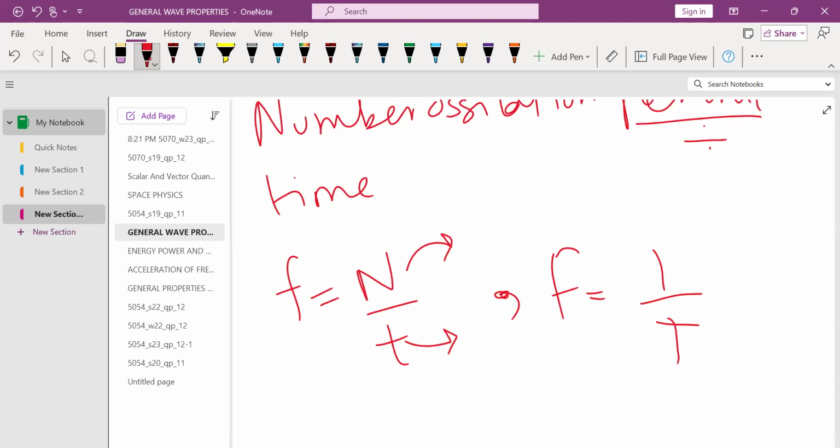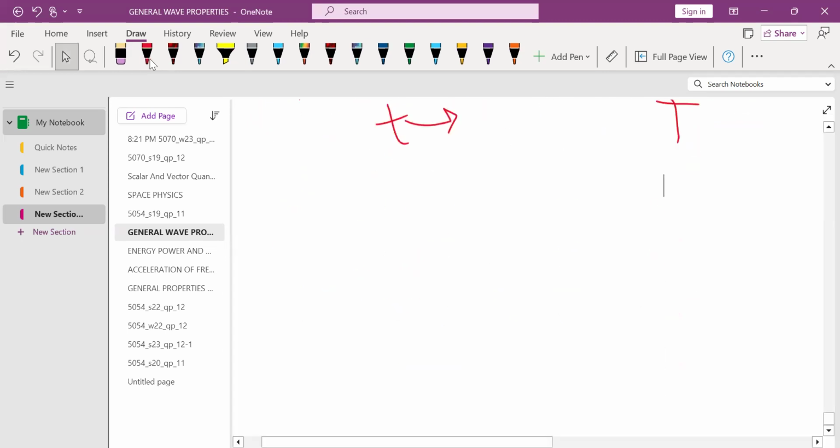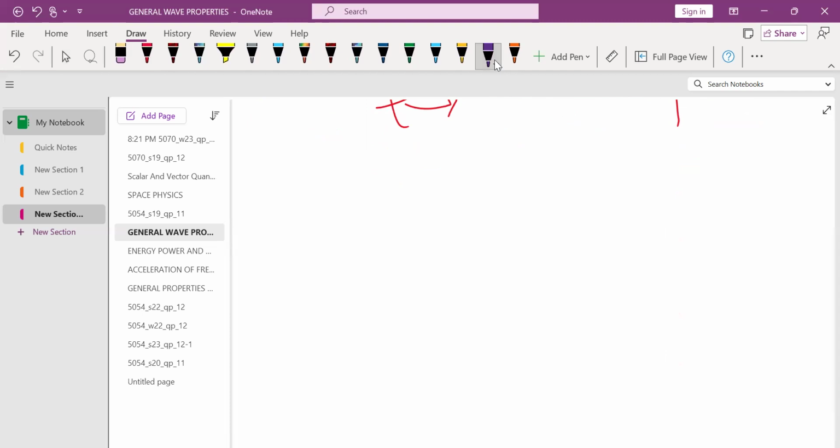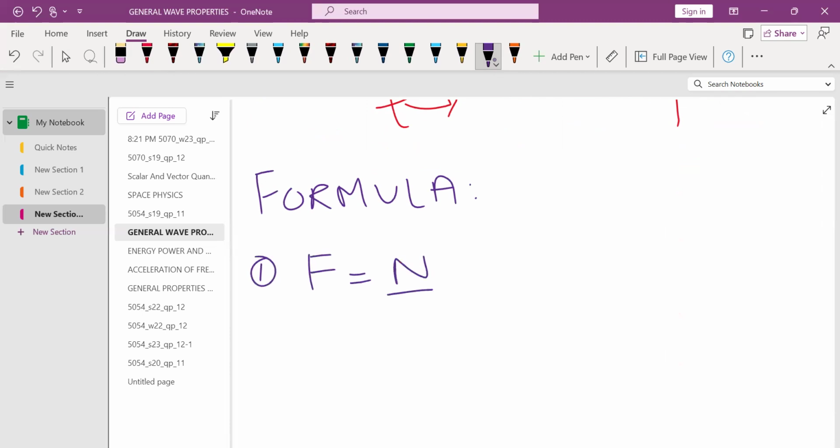Here are 5 formulas you need to remember for this chapter. This chapter doesn't have a lot of formulas. So the first formula is of frequency. Frequency equals n divided by t.